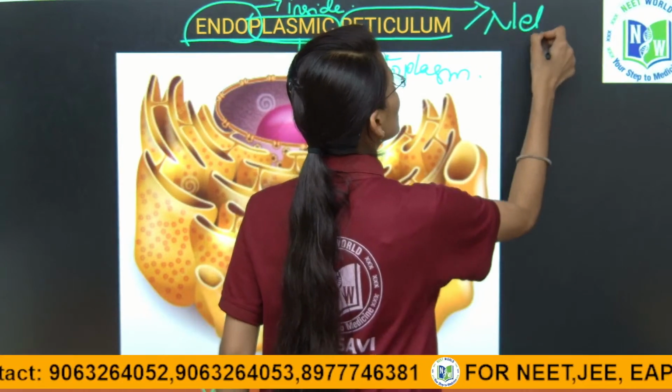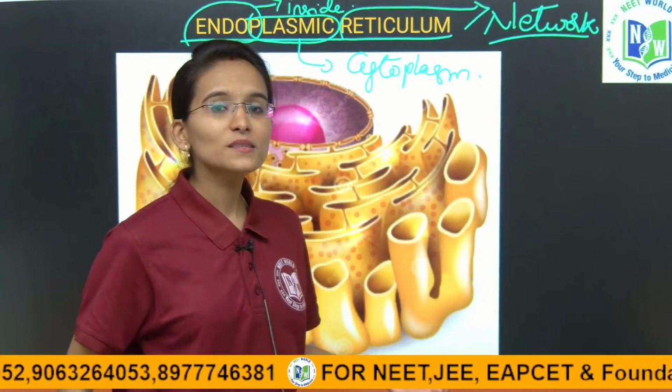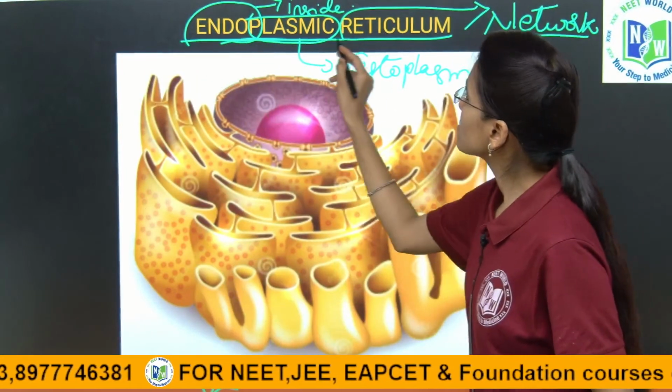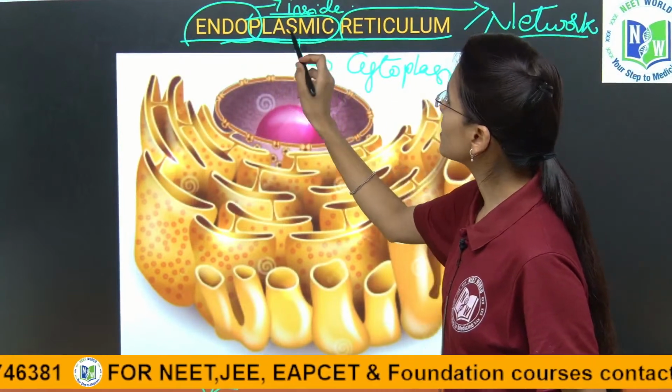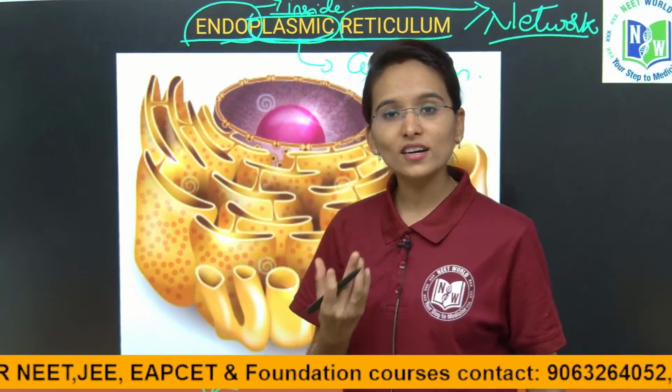Just simply I am writing it as network. So endoplasmic reticulum: endo means inside, plasmic means inside the cytoplasm, and reticulum means network-like structure, clear?